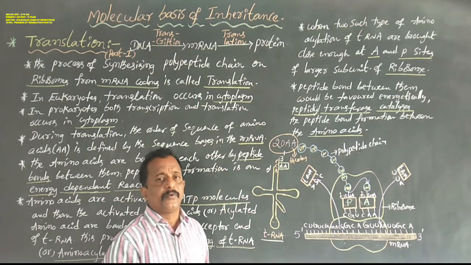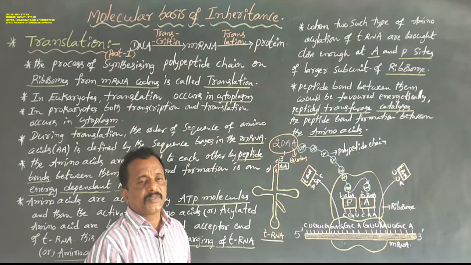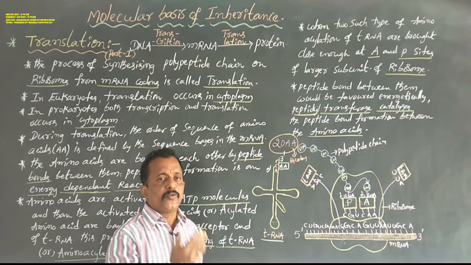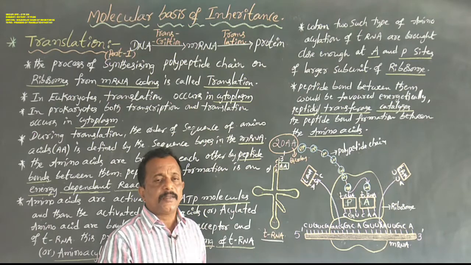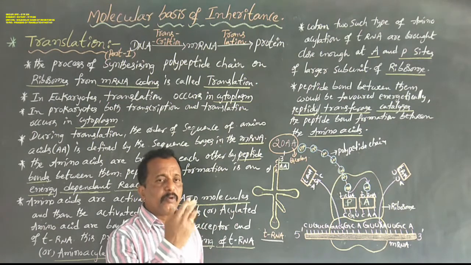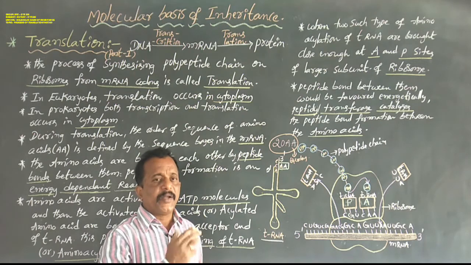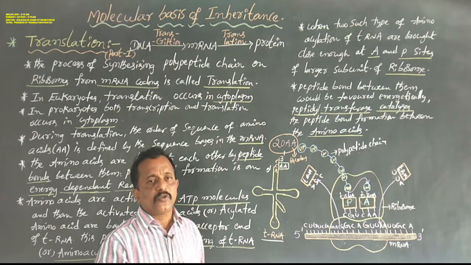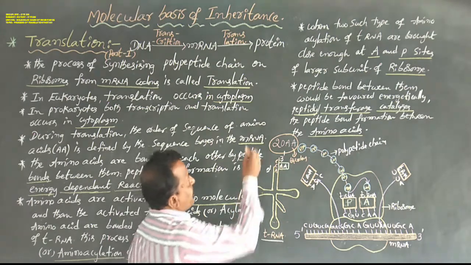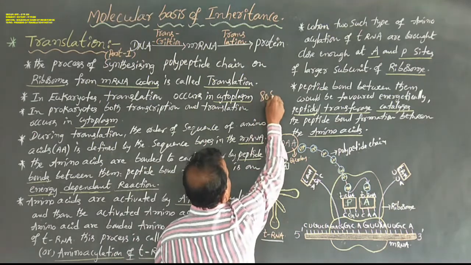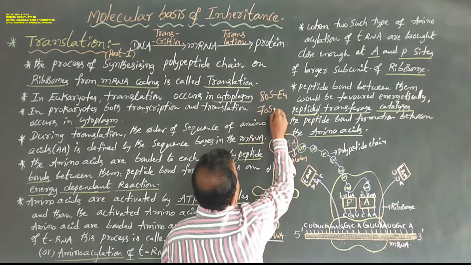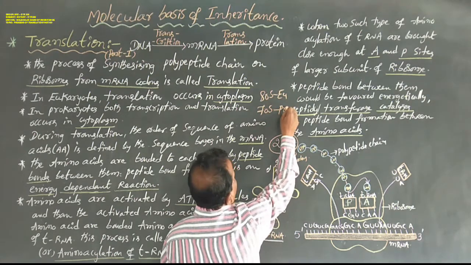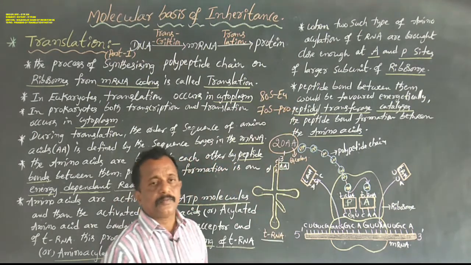Larger subunit of ribosome. Dear students, ribosome is one of the larger cell organelles that carries out protein synthesis. Ribosomes are of two types. One is the 80S type of ribosome. The second one is the 70S type of ribosome. The 80S type of ribosome is present in eukaryotes. The 70S type of ribosome is present in prokaryotes.